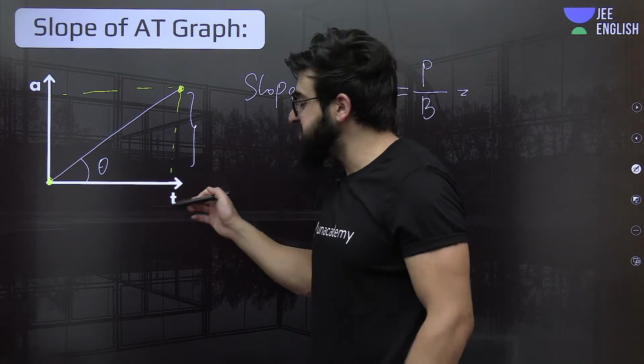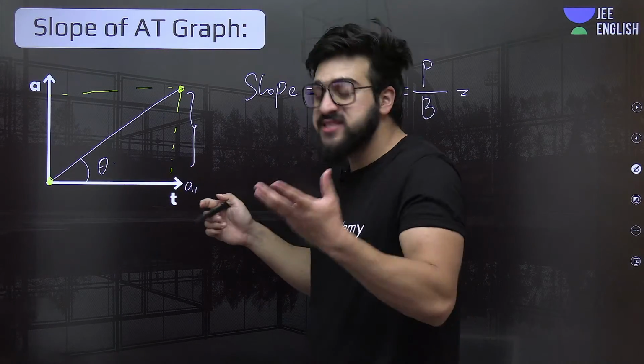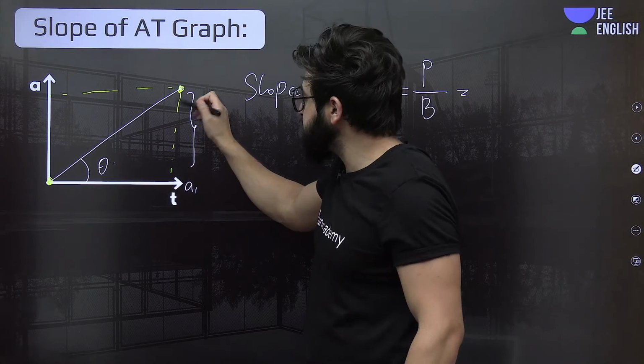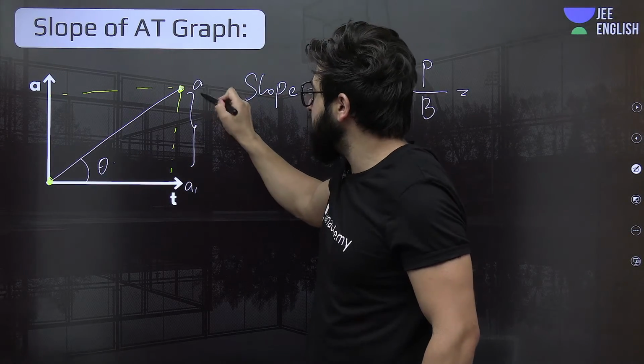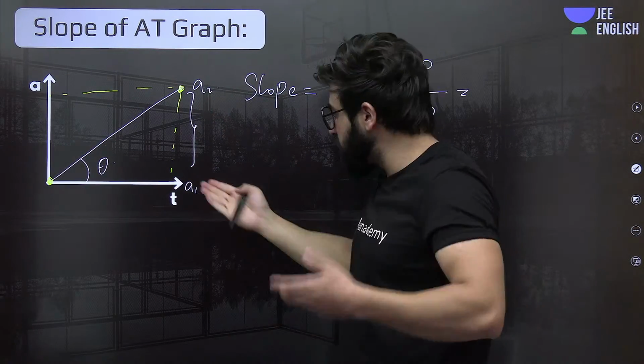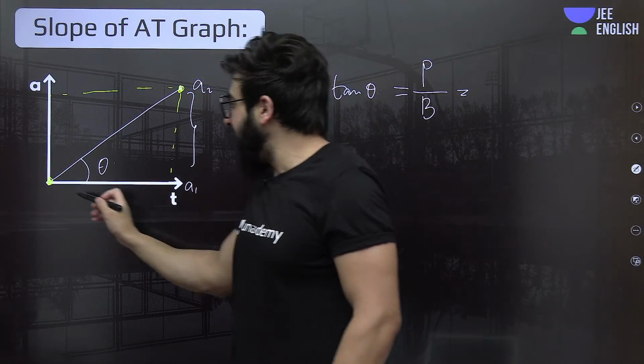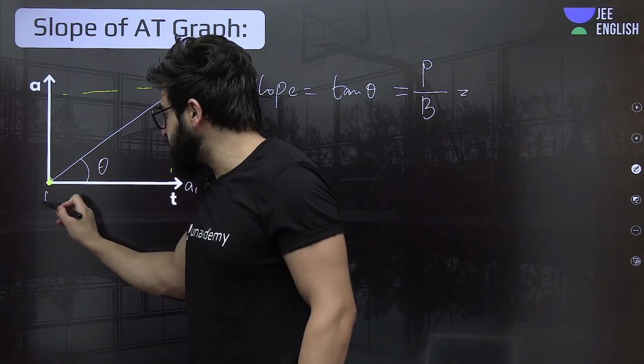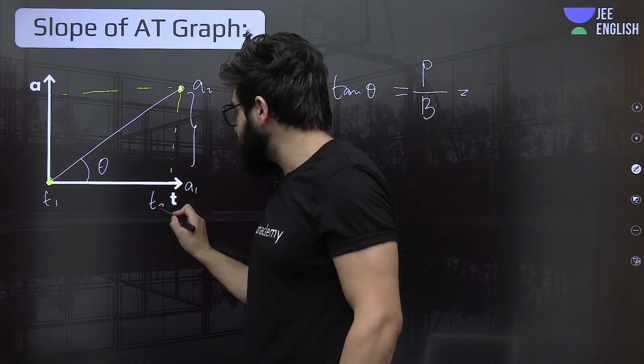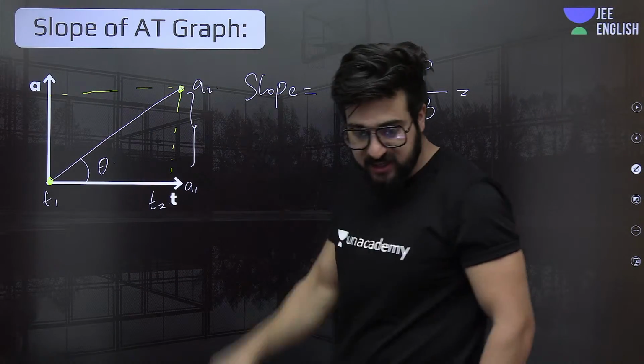So over here, can I say acceleration is a1 or 0? When the point is at this point, acceleration is a2, or we say 0 to a1 to a2. And at this point, time is t1. When you reach here, time is t2.